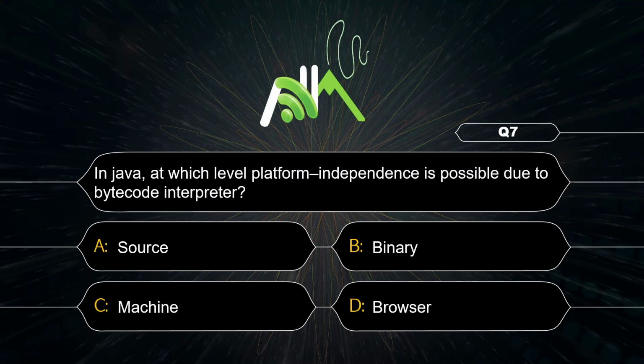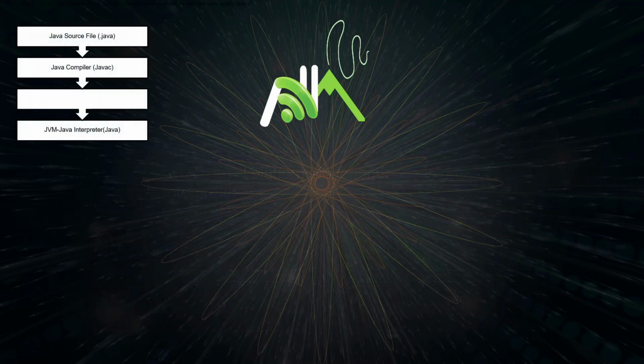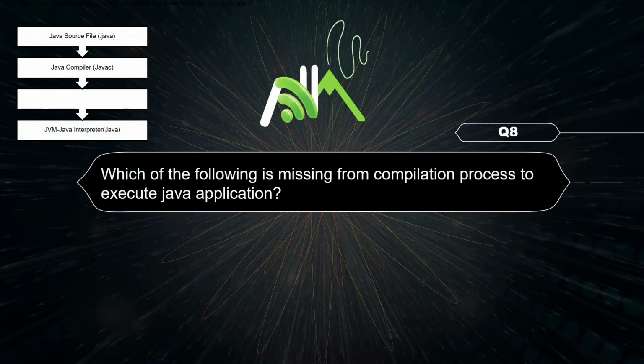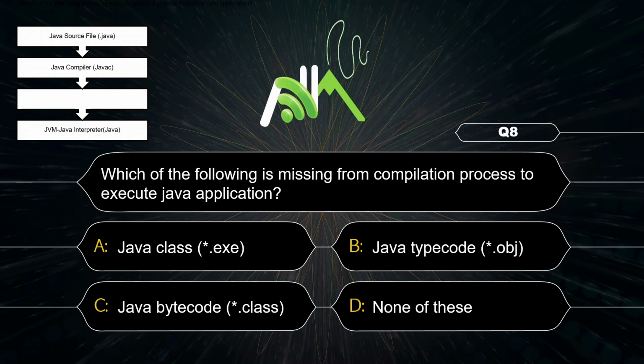And this question is also an important one. What is missing from the compilation process to execute a Java application? Here we have a Java file, that is the source file. Then we are compiling it using the javac command, and directly the JVM is given, which is used to execute the class file, and the class file is missing, that is the bytecode file is missing. So option C is the correct answer here.